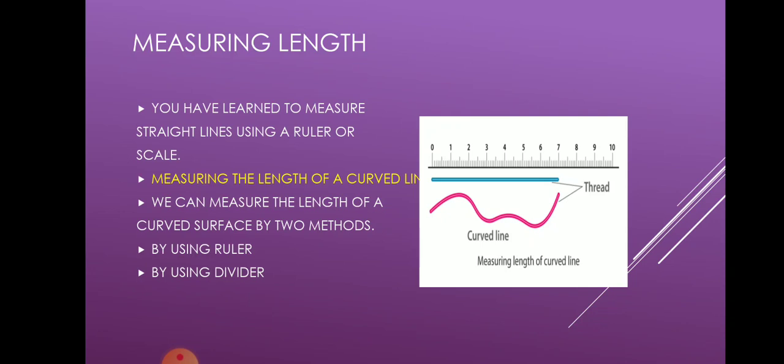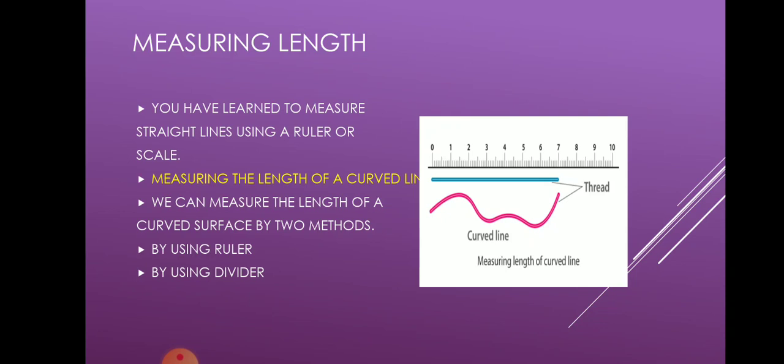I will make it straight and put it along the ruler. This is how I can measure the length of the thread or rope, by straightening it and measuring with a scale. So this is the first method that I'll be using.